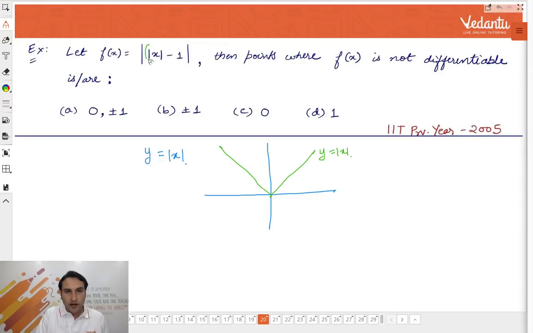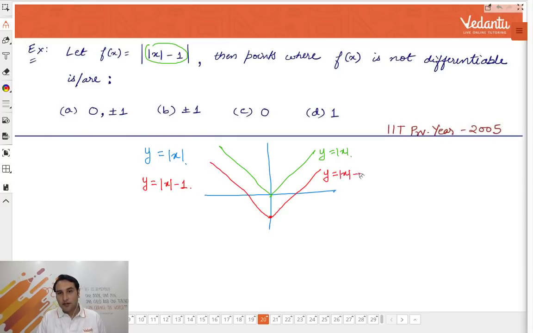First I'm trying to plot mod of x minus 1. If you know y equal to mod x, then you also know y equal to mod x minus 1. When I do a minus 1, the entire green graph will shift 1 down vertically. So this becomes the graph of y is equal to mod of x minus 1. Now what you have to do is take a modulus of this entire thing.